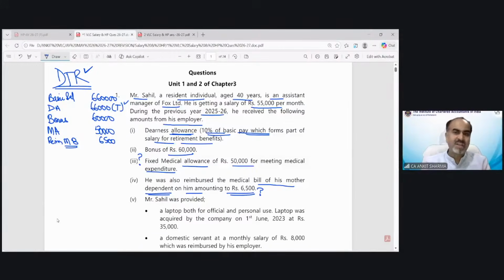If it is not mentioned that the hospital is maintained by the employer, and you can see where he is working, Fox Limited, there is not even a hospital name. So you cannot take that assumption. That would be a negative assumption. That would be a wrong assumption. Okay. Now the important points.